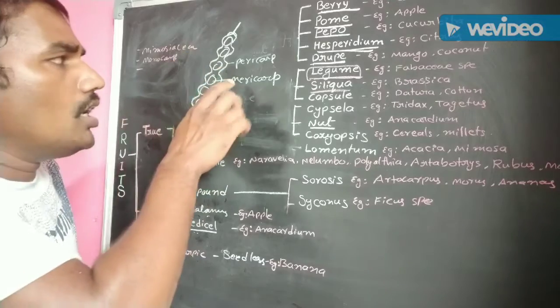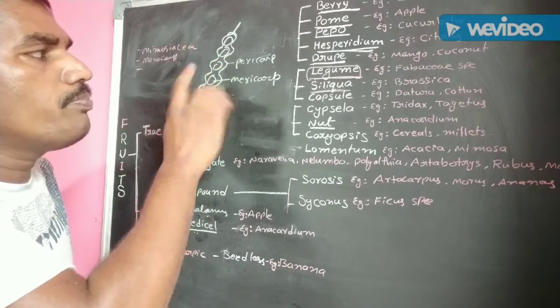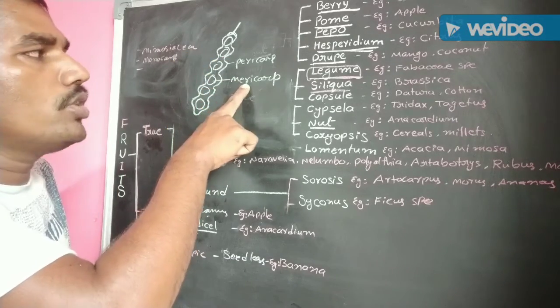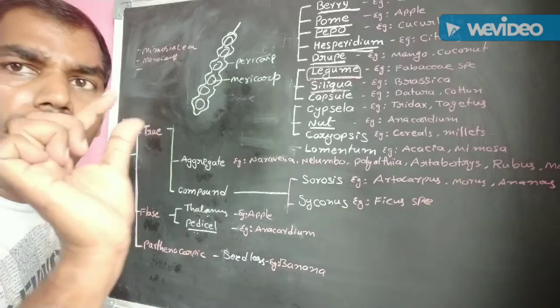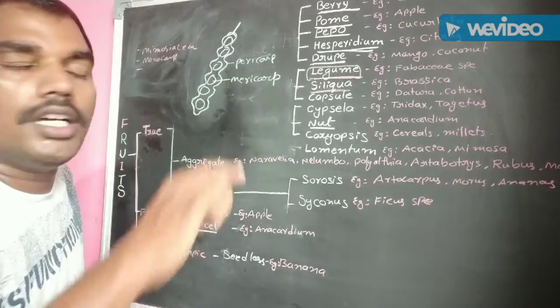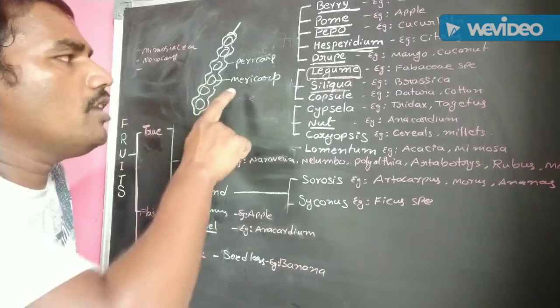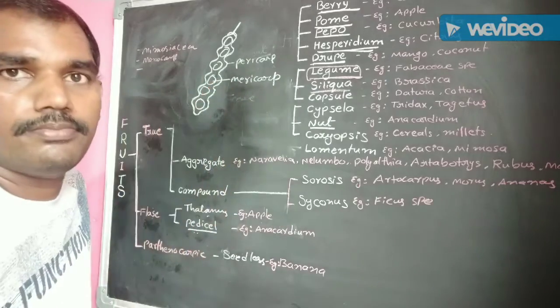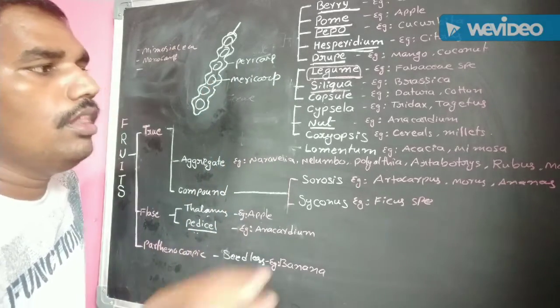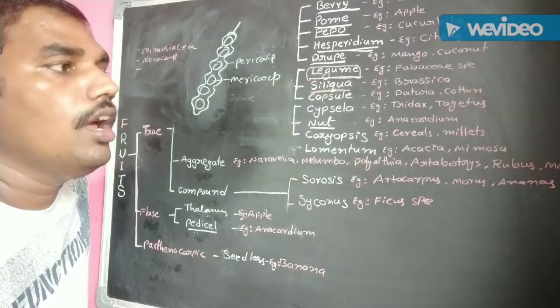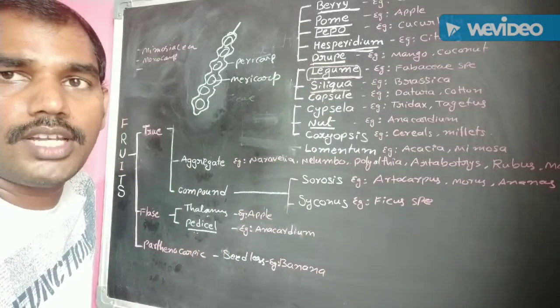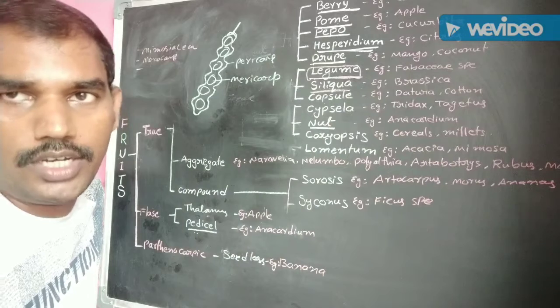The fruit breaks down at the time of maturity into some small bits. These bits are called mericarps. It is very, very important. Examples: Acacia and also Mimosa species like Mimosa pudica, the touch-me-not.